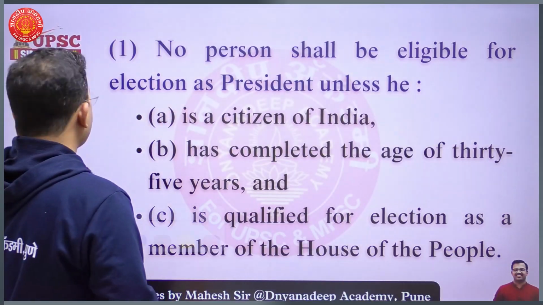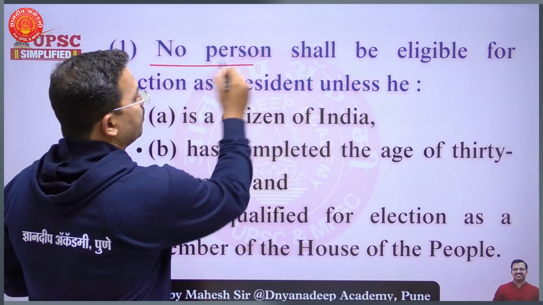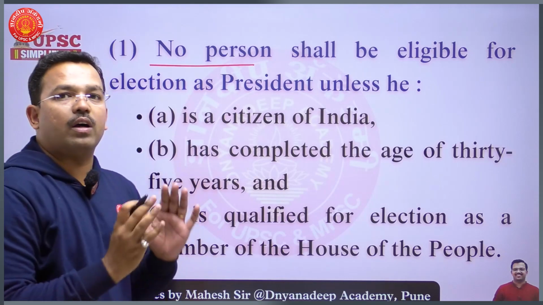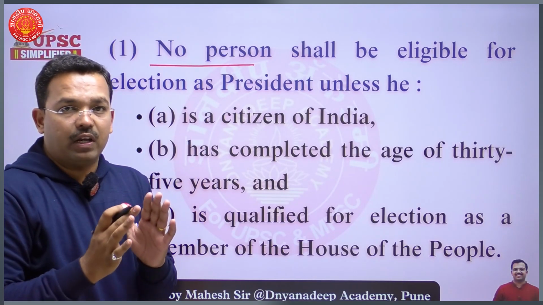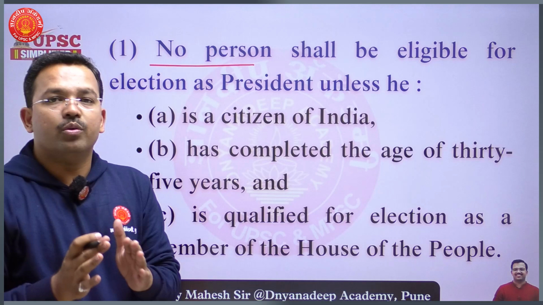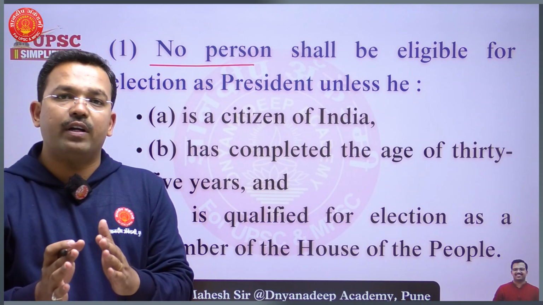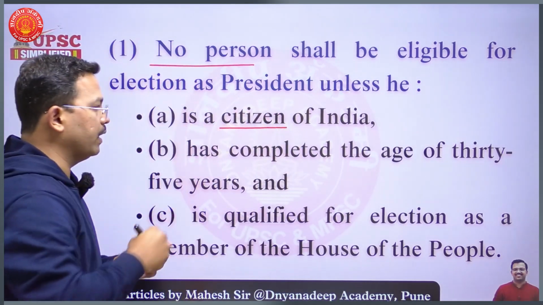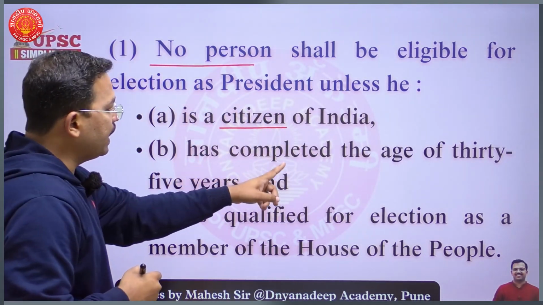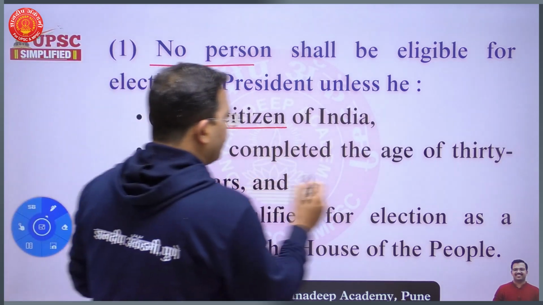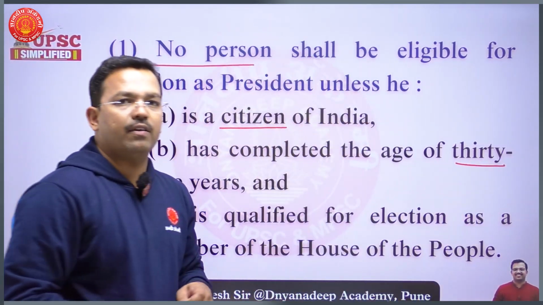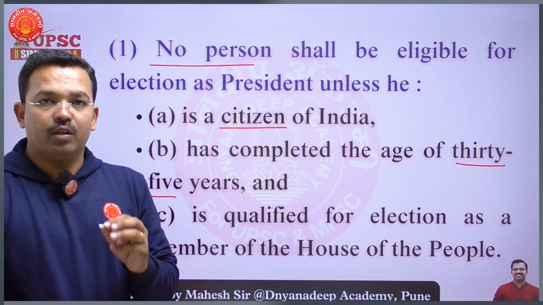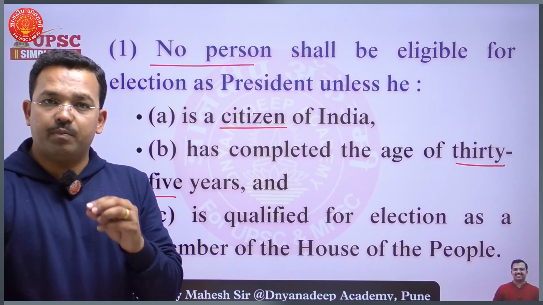See, first thing, no person shall be eligible for election as President of India unless he, meaning what are all the basic qualifications that every individual who wants to get elected as President of India should possess. First, he should be a citizen of India. Second, he has completed the age of 35 years. So basically, the minimum criterion for getting elected as President is 35 years. Now here, you must be knowing certain important ages that must be remembered.